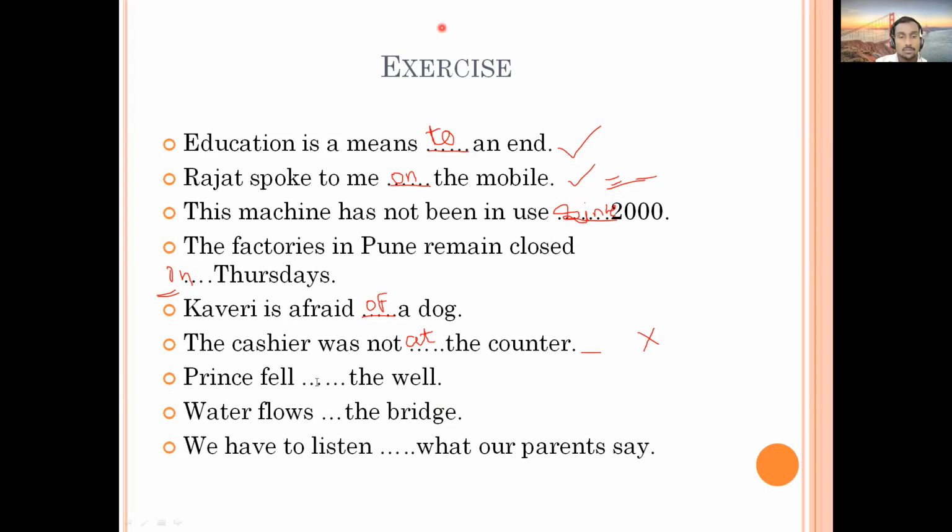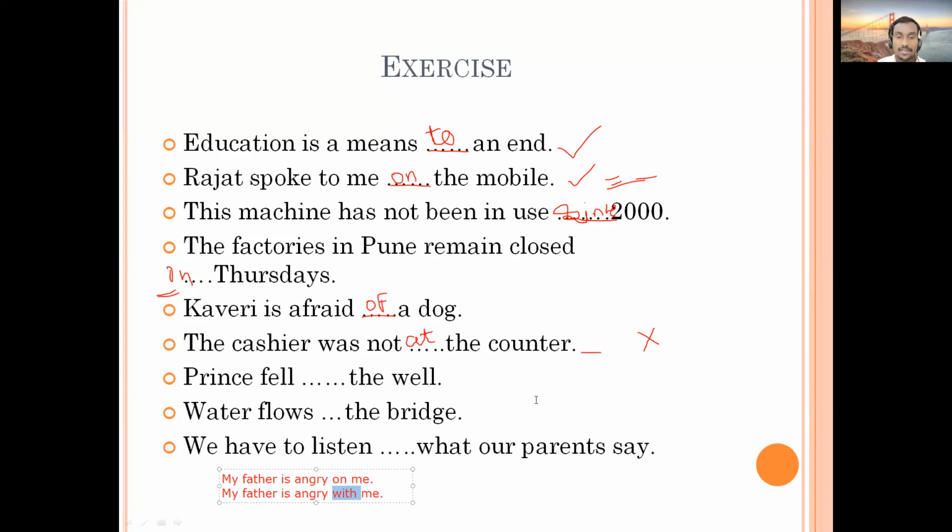Maybe I can give you one more example. You just tell me which one is the right one. My father is angry on me, or my father is angry with me. So which one do you think is right? First or second? Second. So here the second sentence is right. You cannot say on me, because in Marathi you can say माझ्यावरती रागावले. So for varti, you may choose on, but that's not right. My father is angry with me, okay? So here it should be the cashier was not at the counter, not on the counter, okay?